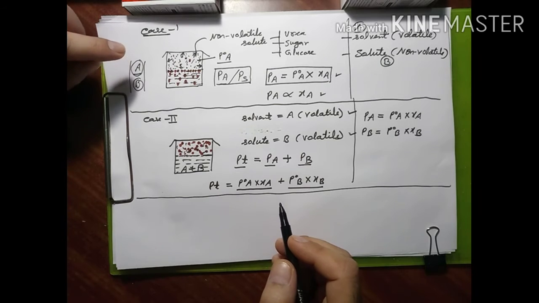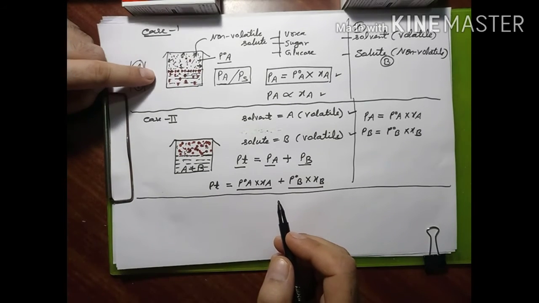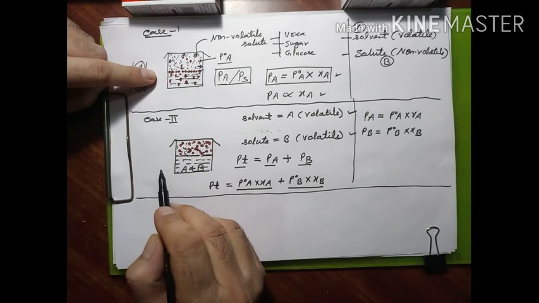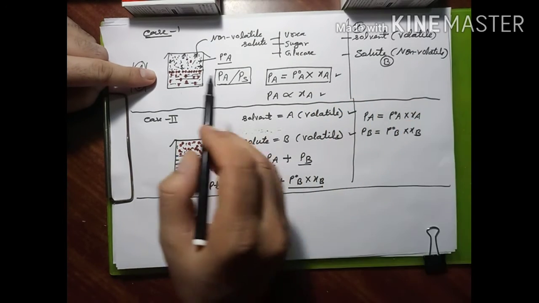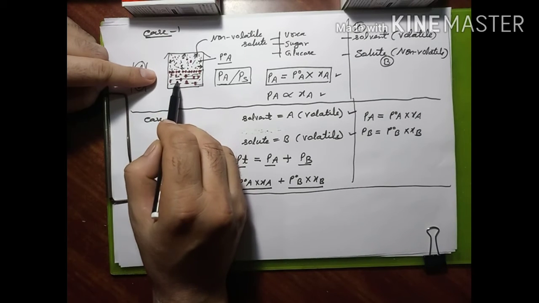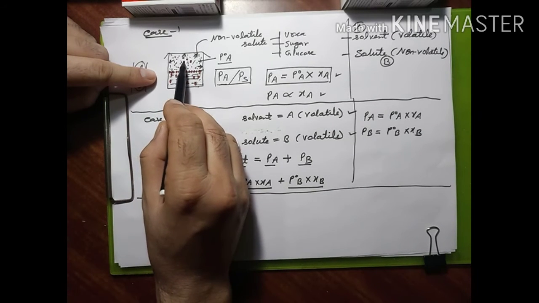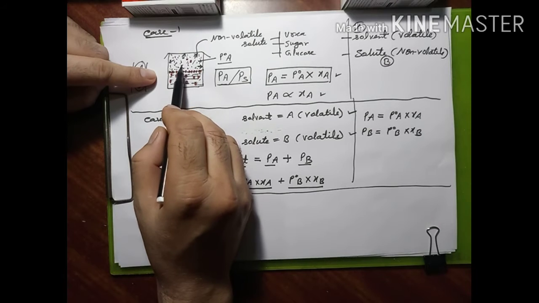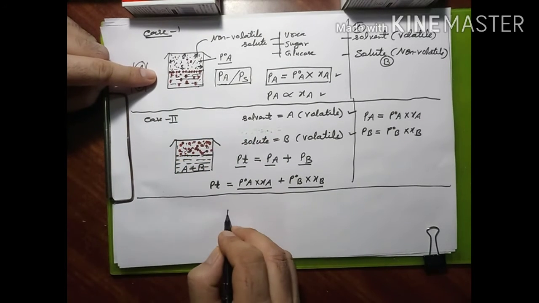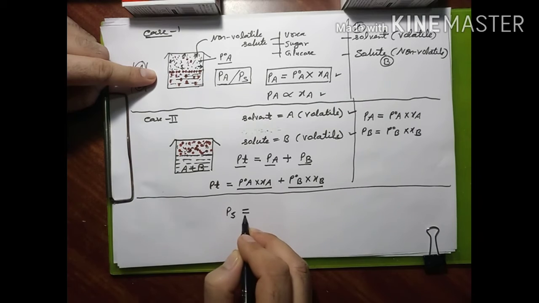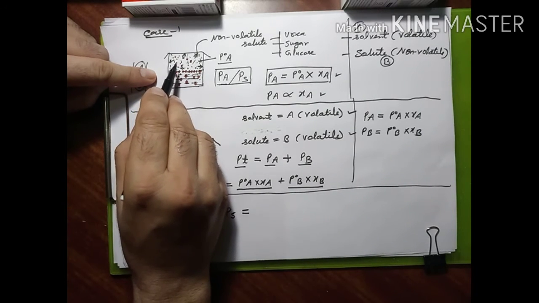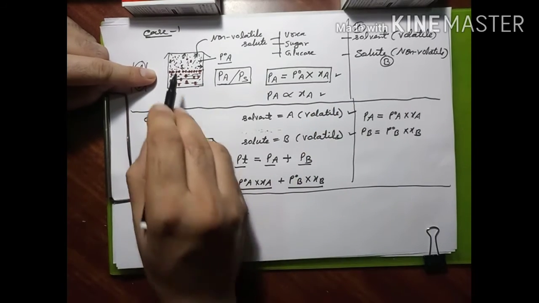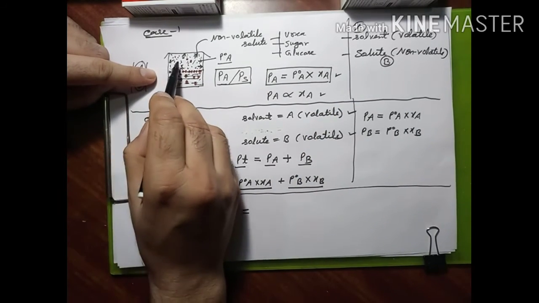Now one more time we are reminding case 1. In this solution, the solvent is volatile and the solute is non-volatile. The total vapor pressure of this solution, what do we say that? We say PS, and that will be equal to PA because there is no contribution of the vapors of component B, because B is not volatile. Here is only the contribution of component A.